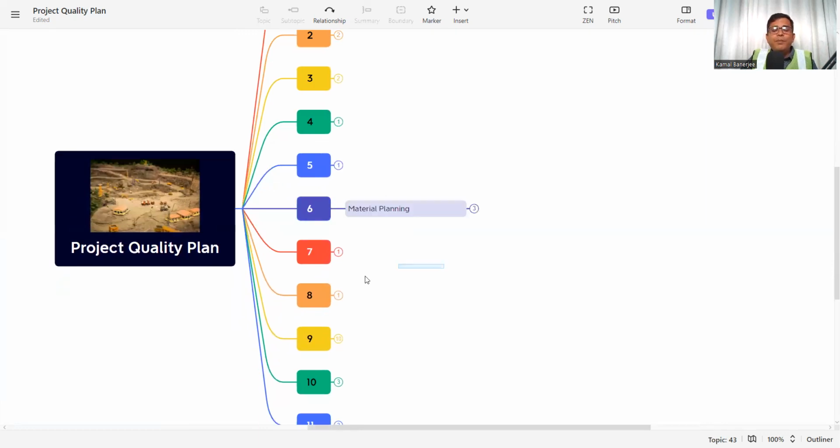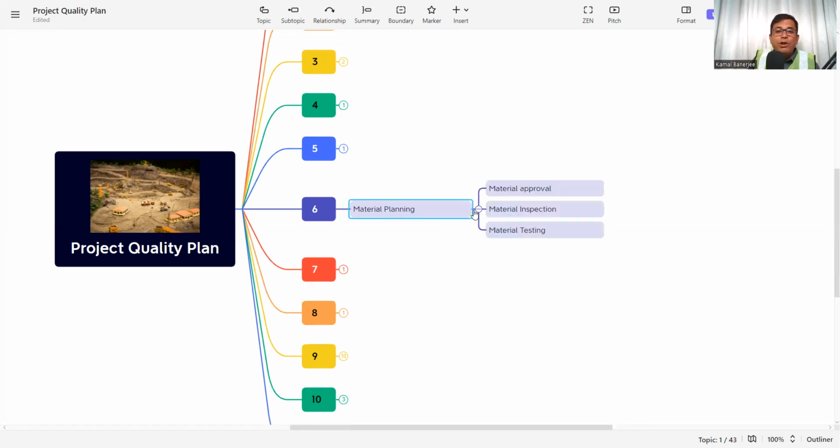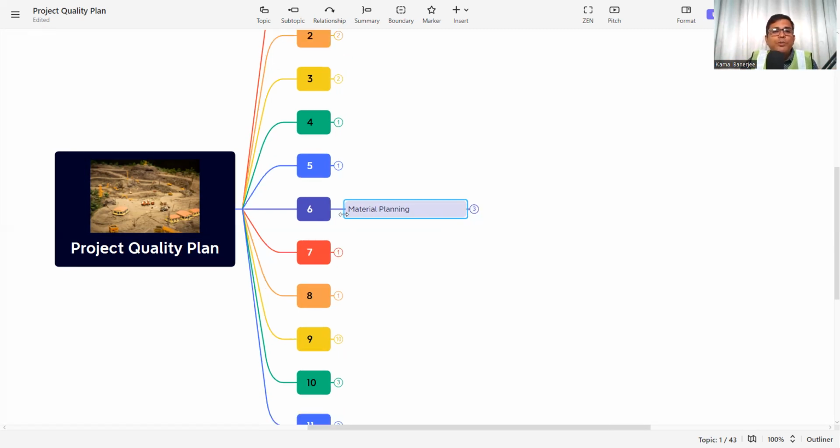The next is material planning. We have already planned the money part. Now we need to plan the material. How will we do the material planning? How will we get the material approval, how will we do material inspection, and how will we do material testing, whether at the site or by a third party? This planning is to be incorporated in the project quality plan, so that the client sees this is their material planning, and this way they are ensuring that the project material matches the requirement. So material approval planning, material inspection planning, and material testing planning are to be incorporated in the project quality plan.